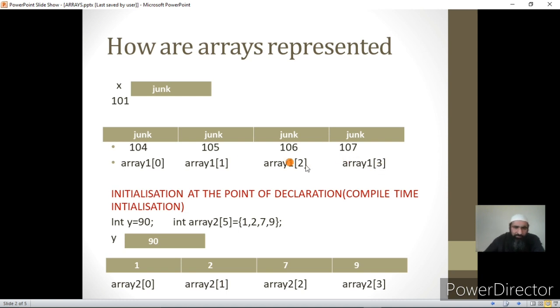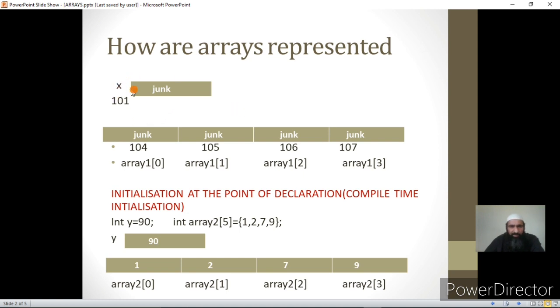I hope it's clear. So I have created 4 variables. Once I have a variable, I can assign any value to it. I can print its value. The methods are the same as what you do with a single variable. Suppose I want to print the value of x, I'll say printf %d, because it's an integer, within double quotes, comma x. Or if I want to scan, I'll say scanf %d within double quotes, because data type is integer, comma ampersand x. Okay. Or if I want to use it in an expression, I will say x is equal to 10.